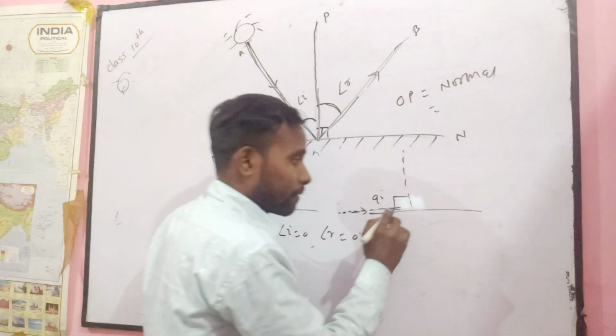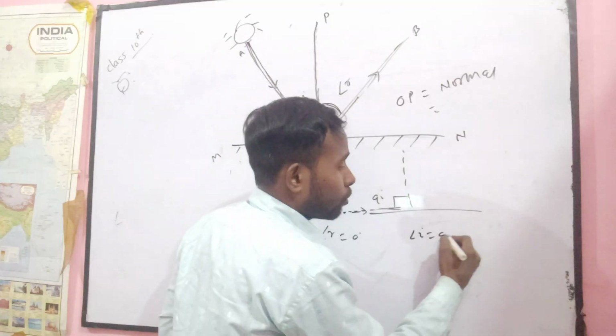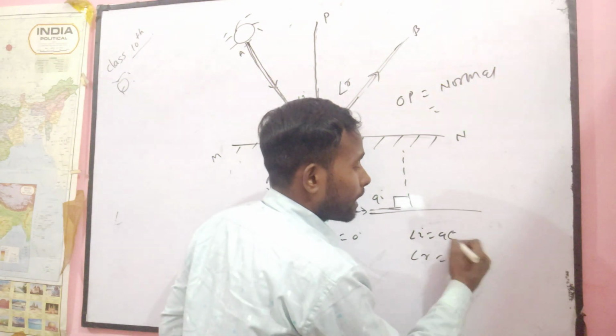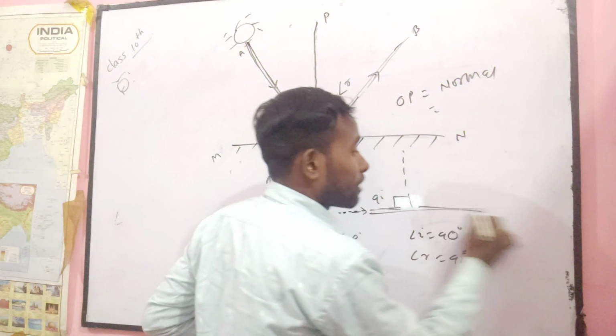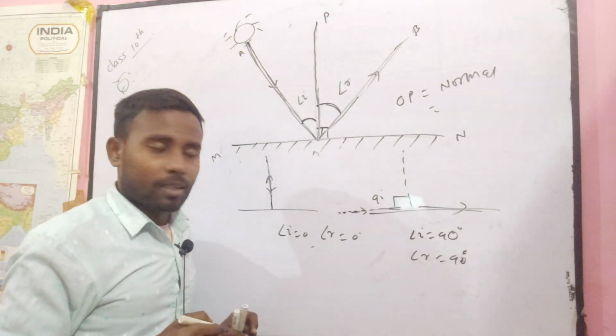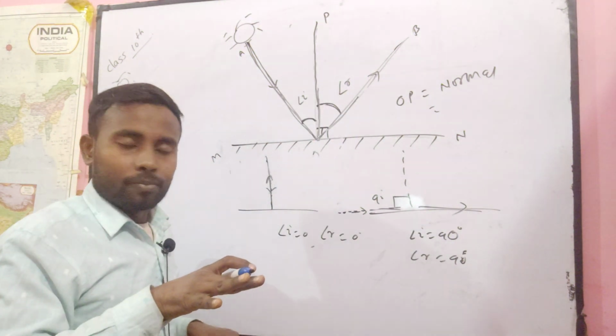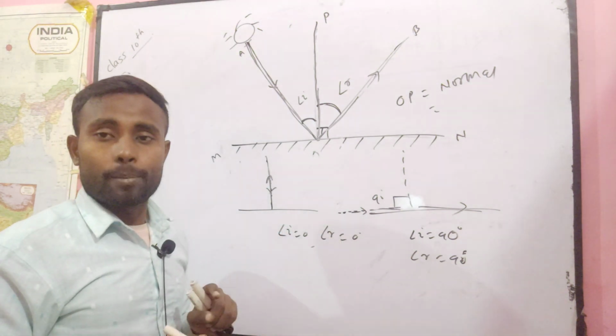Then after reflection, if angle i is equal to 90 degrees, definitely angle r will again be 90 degrees. And if angle r is equal to 90 degrees, then it will pass in a similar way in the same medium. I think both of these questions are sometimes asked in examinations.